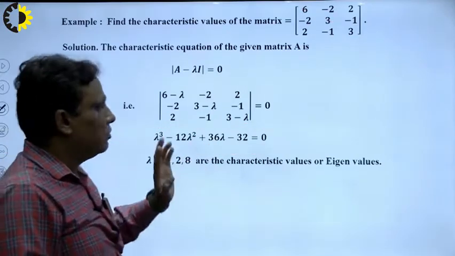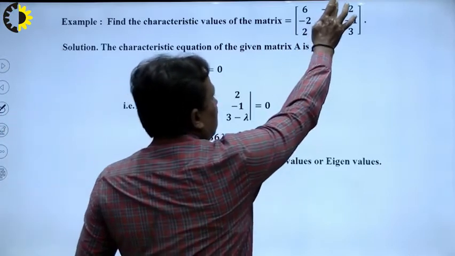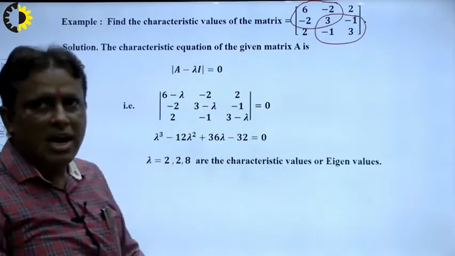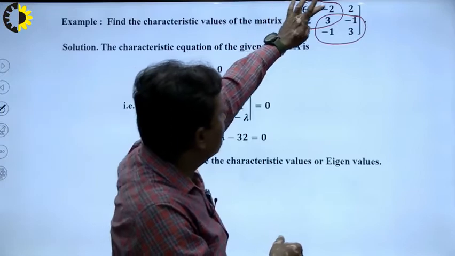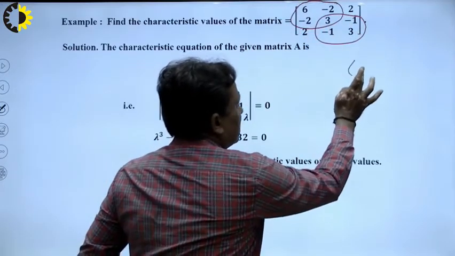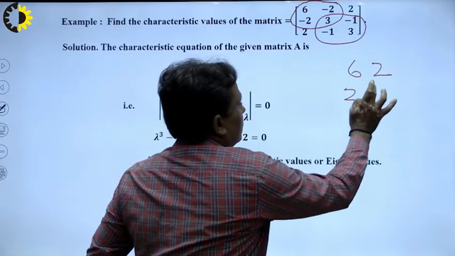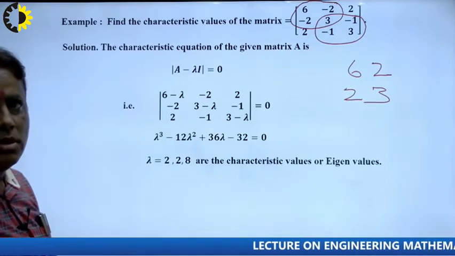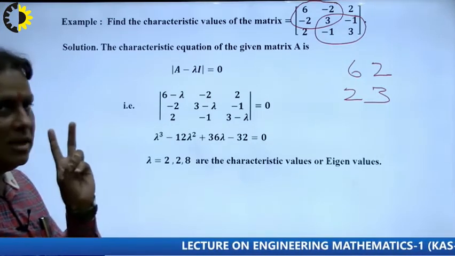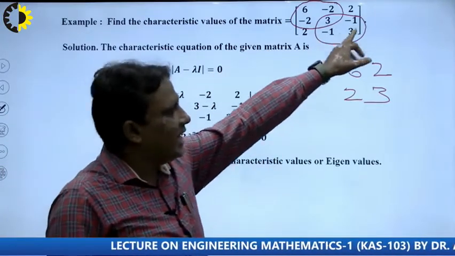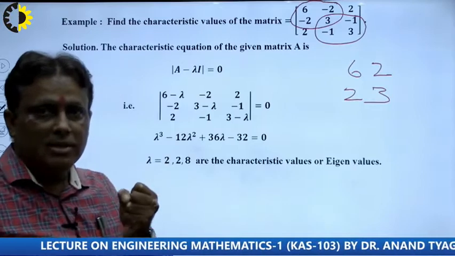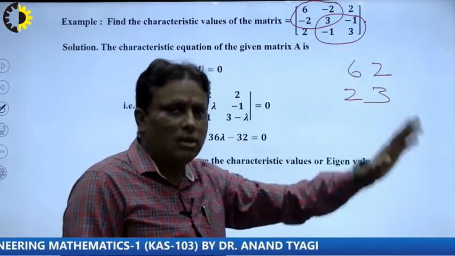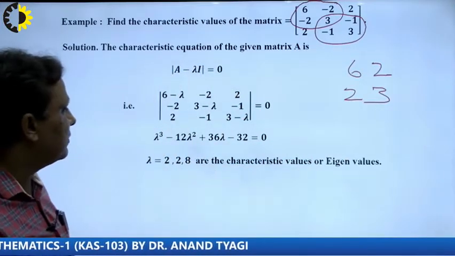Next, how to calculate these terms? There will be three things. First is the determinant of this, second is the determinant of this, and third is the corner point, 6, 2, 2, 3. In this way we find the determinants of the 2 by 2 matrices, and there exist only 3. Why 3? There are 3 elements on the diagonal, so the total combination will be 3C2, that means 3. So there are only 3 combinations: first, second and third. In this way we find the characteristic equation of such type of problem.